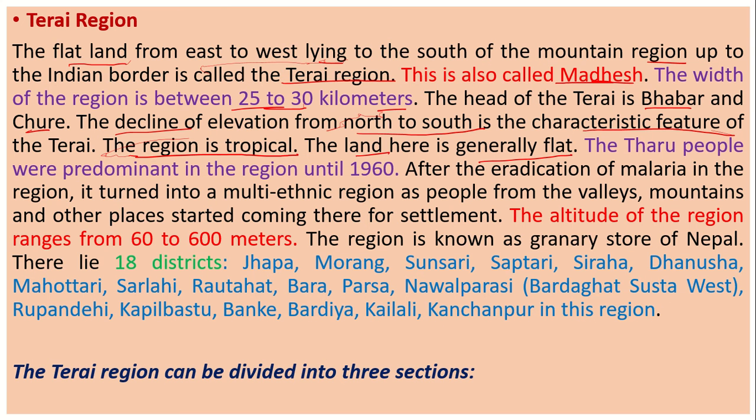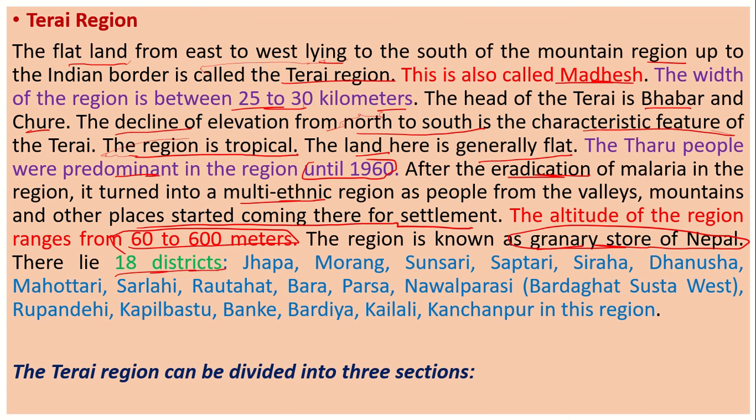The Tharu people were predominant in this region until 1916. After the eradication of malaria in the region, it turned into a multi-ethnic culture as the people from valley, mountains and other places started coming here for settlement. The altitude of the region ranges from 60 to 600 meters only. The region is also known as the granary store of Nepal.